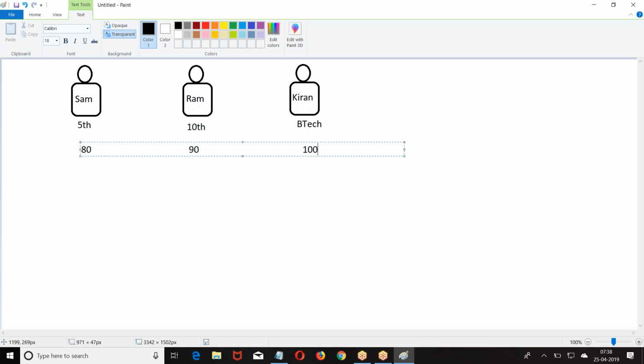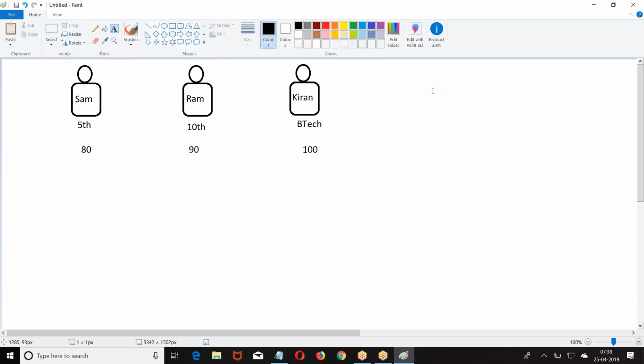Now, these are the marks they got in the 10th class exam. They wrote it at the same time, and the 5th class student got 80, the 10th class student 90, and the BTech student 100. Now, who is intelligent here? First tell me, is it structure-oriented programming or object-oriented programming? I told you it is structure-oriented programming.